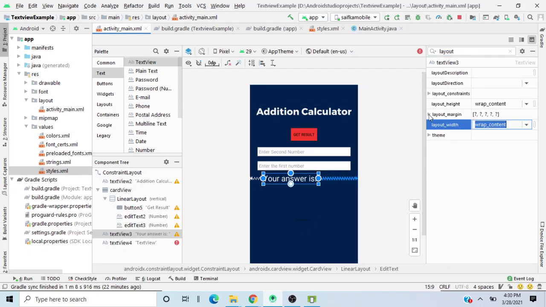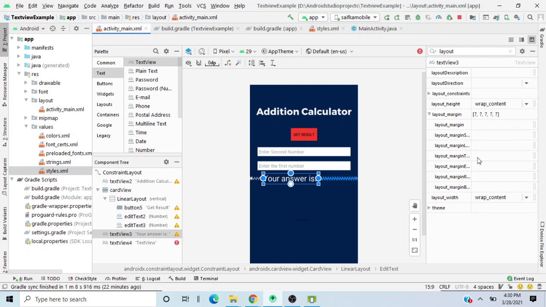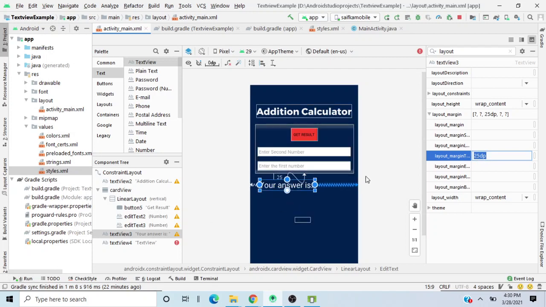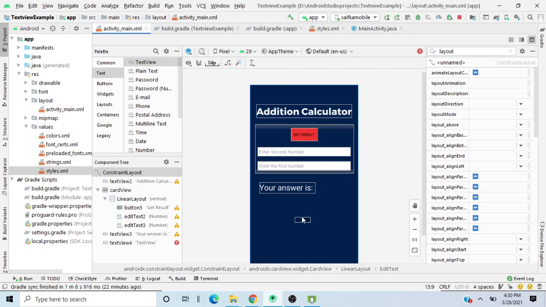Margin, where is margin? Margin is over here, right? I'll choose the top one, and I will basically write 25 dp. Yeah, that way it will have some space, and I guess 30 dp would be fine, or 35 dp would be fine, in my opinion. And now we will basically do the same thing for this one as well.